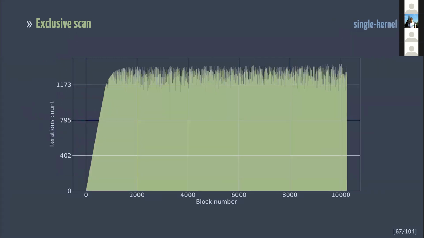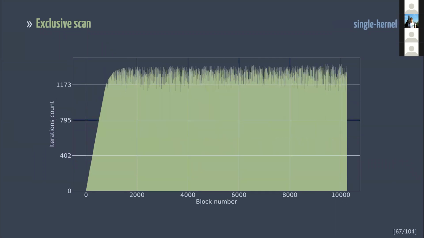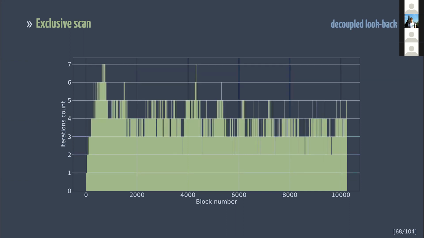I've recorded how many cycles each block spent in the spin loop in the naive single kernel version. You can see that each block executes more than 1,000 iterations before getting the result of the previous block. On the other hand, with decoupled lookback, the first warp of each thread block spins a few iterations and then goes deeper into the block states array. On average, each warp goes deeper into the array only 4 times. That means that a warp examines 128 blocks on average.